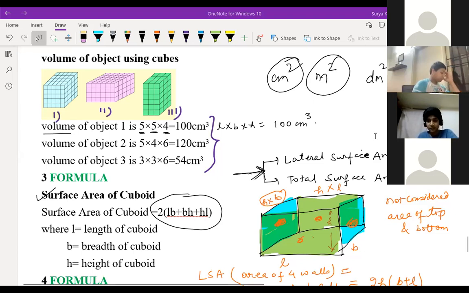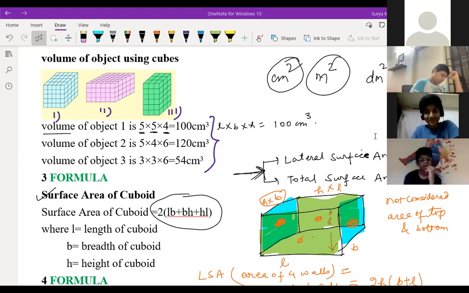Why are you not on your camera? What are you looking at somewhere? What are you doing there, man? Satvik, I'm telling you, be serious in the class. If you want to be on the camera, be here. Otherwise, turn off the camera and sleep at home.